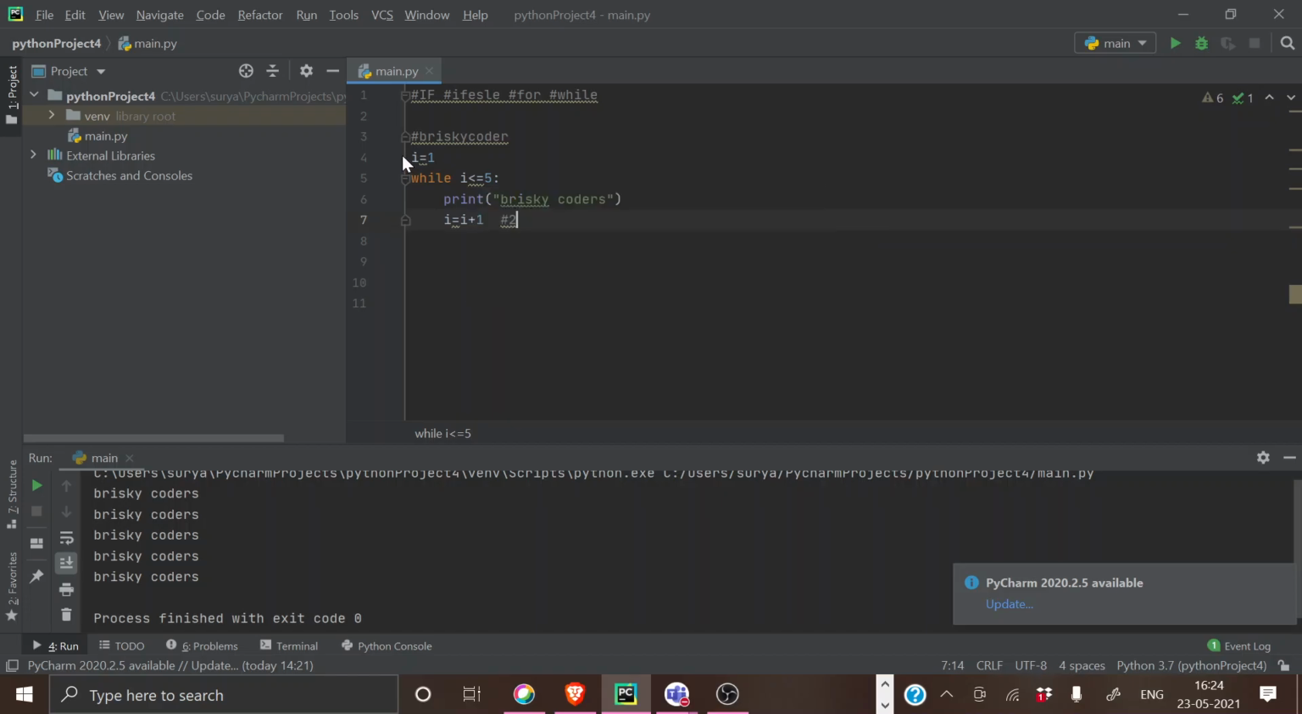Here the value is not 1, the value is 2. It's again checking whether it is less than or equal to 5. It passes this condition, so it's coming down and doing I equal to I plus 1. Now this value of I is not 1, it's 2, so in this step it will change to 3, and again the cycle happens. In the next step it will become 4, then 5, and then 6.